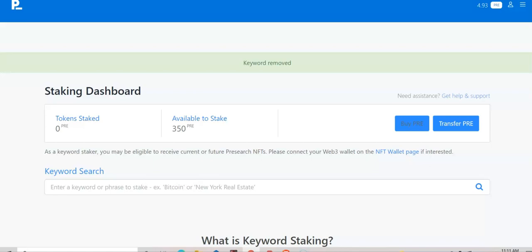That's about $6. Full disclosure, you do need 100 PRE tokens in order to actually run ads, but you can also earn cryptocurrency just by using the search engine. So just by using the search engine, you can earn free crypto that you can wind up using to stake and therefore run ads.